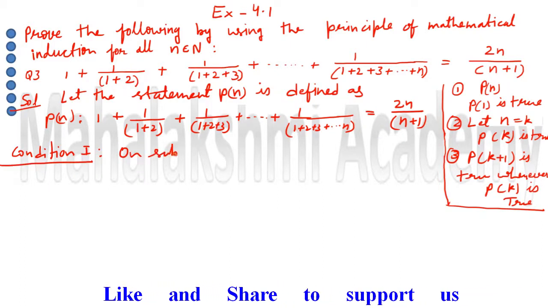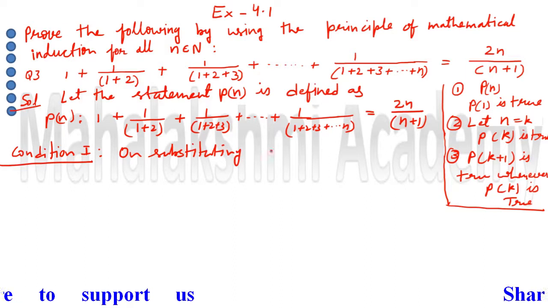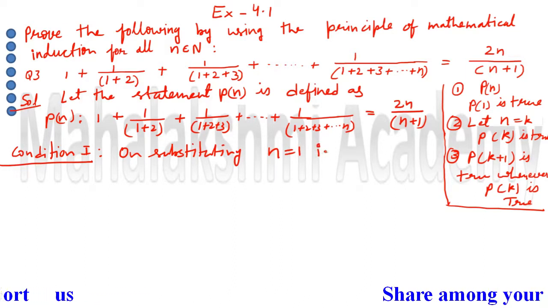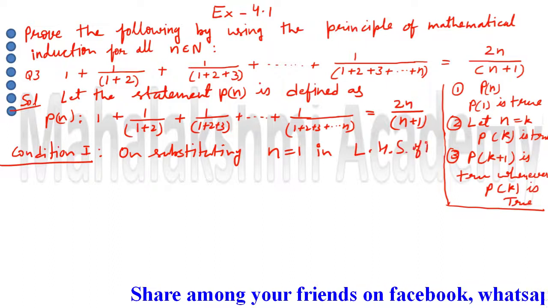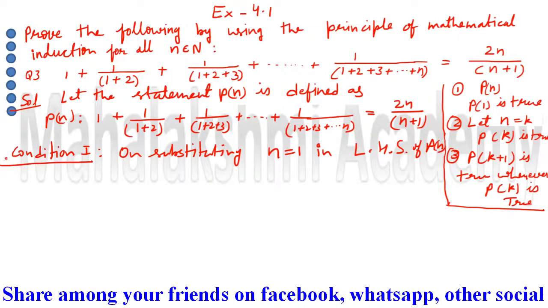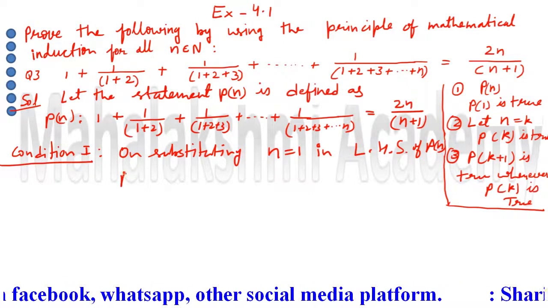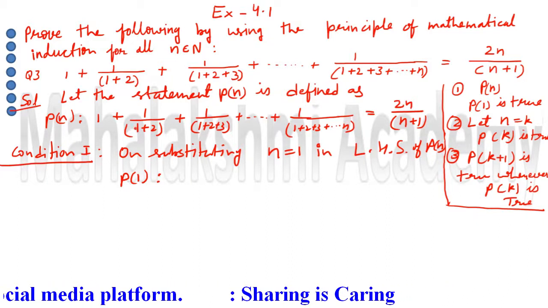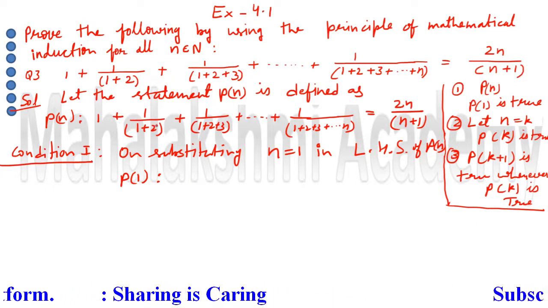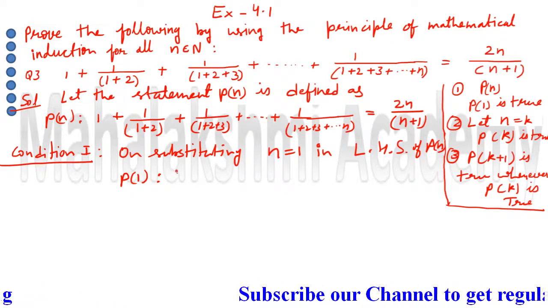On substituting n equal to 1 in the left hand side of Pn, it is going to be only P1. P1 means you have to take only the first term from the left hand side. From the left hand side, the first term is only 1. So just take only 1.